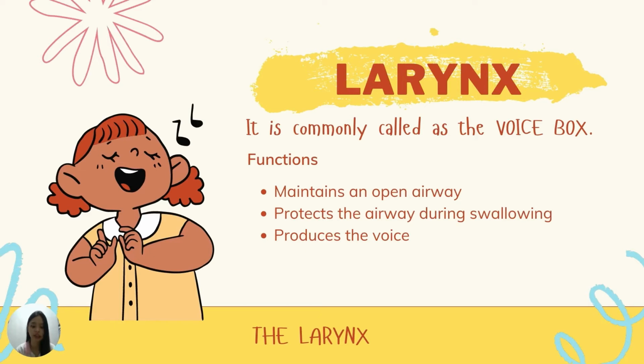The third and last major organ of the upper respiratory tract is the larynx. The larynx is commonly called the voice box. It is located in the anterior throat and extends from the base of the tongue to the trachea. It has three main functions. The first one is that it maintains an open airway. Second, it protects the airway during swallowing. And the third is it produces the voice.